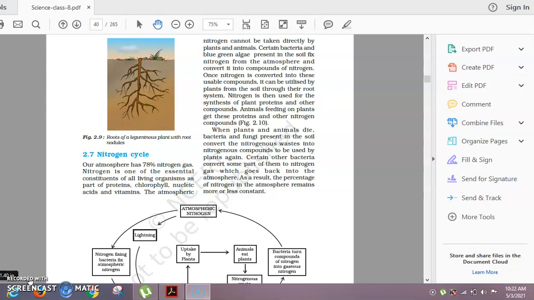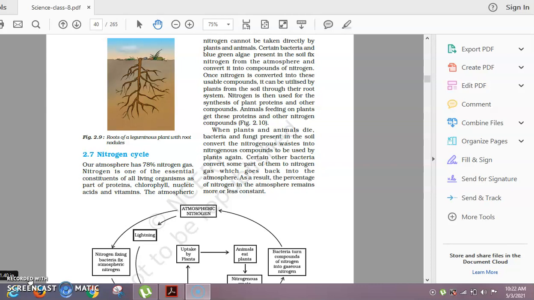There are some steps involved in the nitrogen cycle: nitrogen fixation, nitrogen assimilation, ammonification, nitrification and denitrification. Students, in your book it is not there, they have just explained the whole summary part of it, but I am going to explain each and every part which is included in your nitrogen cycle.